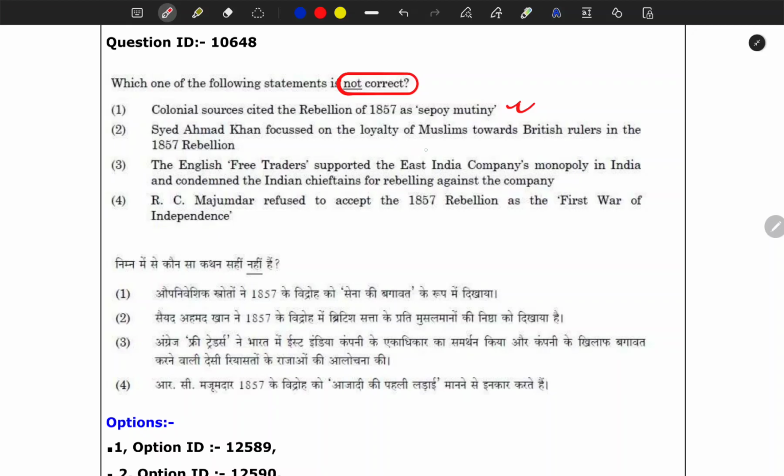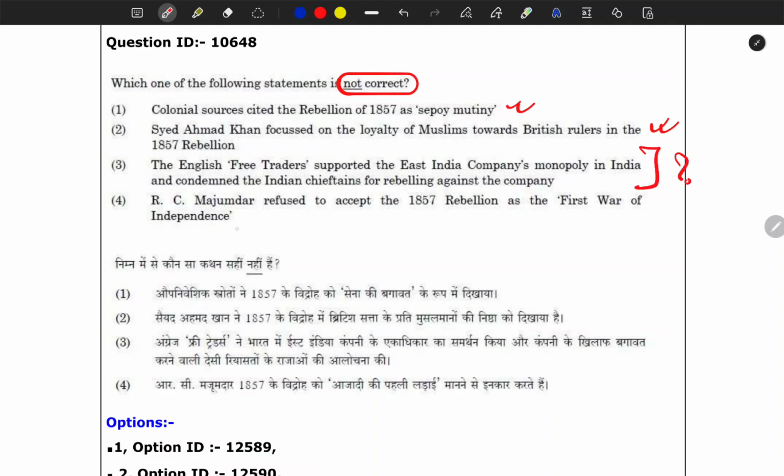Syed Ahmad Khan focused on loyalty of Muslims toward British rule in the 1857 rebellion. You go and watch part 1 video of this paper only. There we discussed this. So this statement is also correct. The English free traders supported the East India Company's monopoly in India and condemned the Indian chieftains for rebelling against the company. Here we will see that we don't know anything about this.